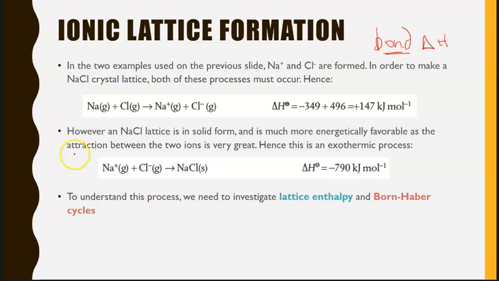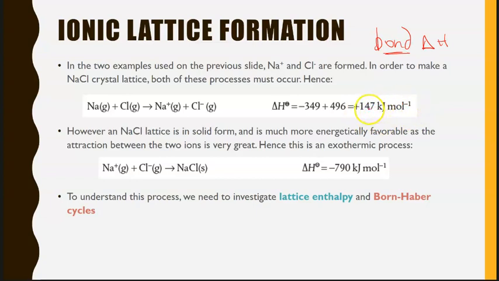We looked at the formation of the sodium ion and the chloride anion. This is what has to happen in order for us to form the sodium chloride lattice. So we have to have both of these form. We can look at the energy required to form the positive ion and the energy that is released in the formation of the negative ion, and overall have an enthalpy that would be an endothermic process.